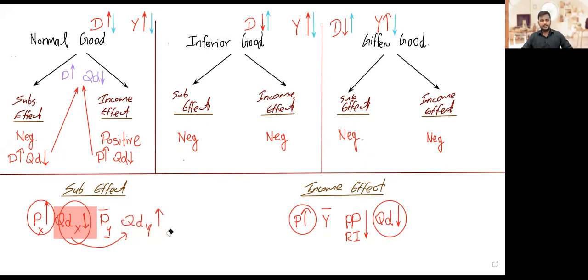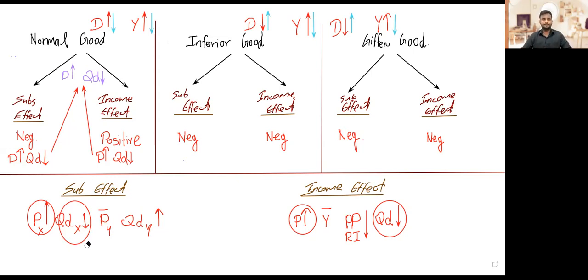And this explanation I gave would be an answer for a question, if they ask you what are the reasons for the negative relationship between price and quantity demanded, or if someone asks you what are the reasons for the law of demand. You can say substitution effect of a price change, income effect of a price change, and you can give the example I gave. Due to the negative substitution effect, due to the positive income effect, that's why we see an inverse relationship between price and quantity demanded. You can give that as an answer, but using an example would be better.